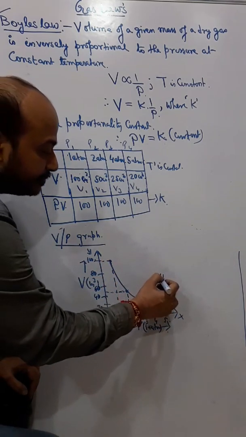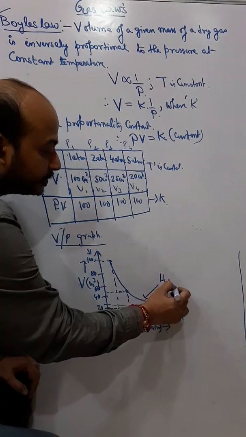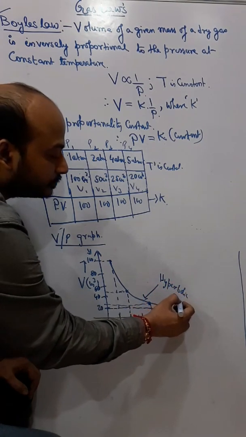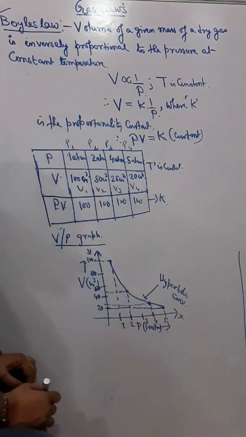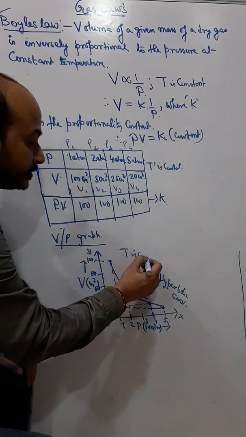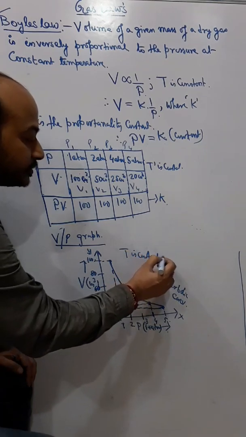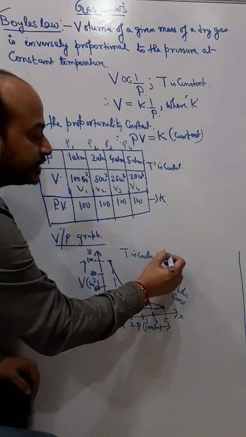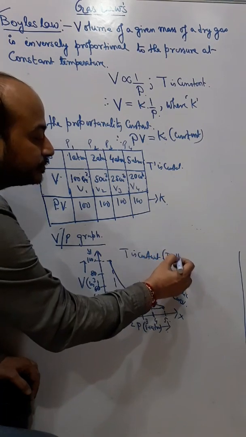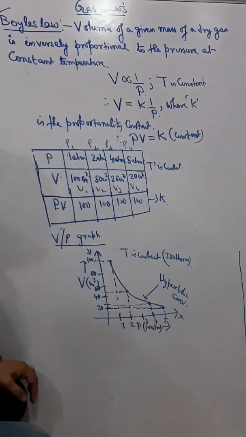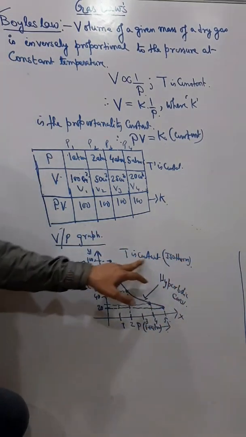So it's a hyperbolic curve, and in this case we can say that temperature is constant. Temperature constant, generally in physics language, we say it is isotherm. So just for your knowledge, when it's isotherm it means temperature constant.